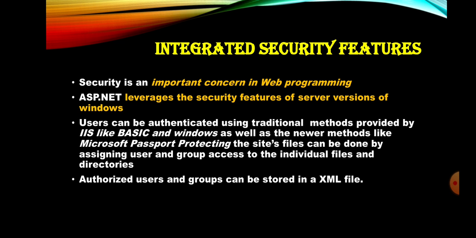Two or three account holders jointly create a bank account and they may do transactions. Next, authorized users and groups can be stored in an XML file. These authorized users and authorized groups are stored as a database in an XML format.